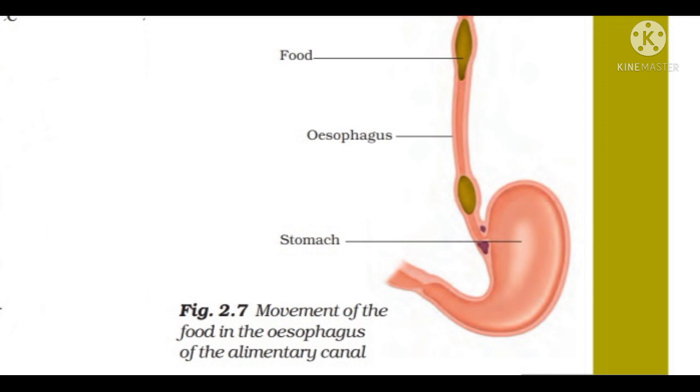Next is the stomach. The stomach is a J-shaped structure. It is a thick-walled bag. It opens into the small intestine. The inner lining of the stomach secretes hydrochloric acid and digestive juices. The digestive juices break down the protein into smaller substances.